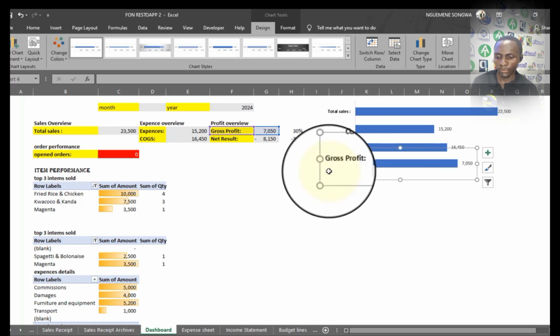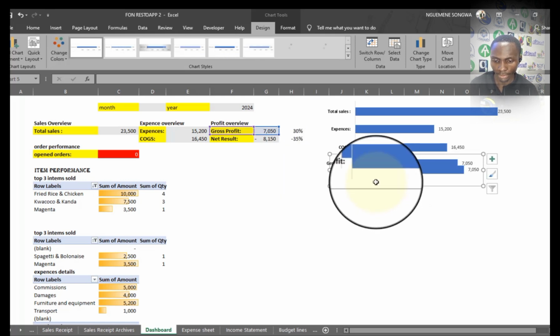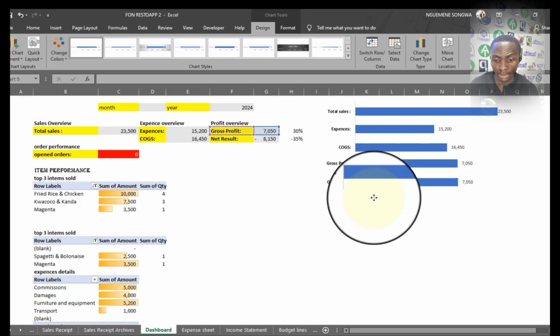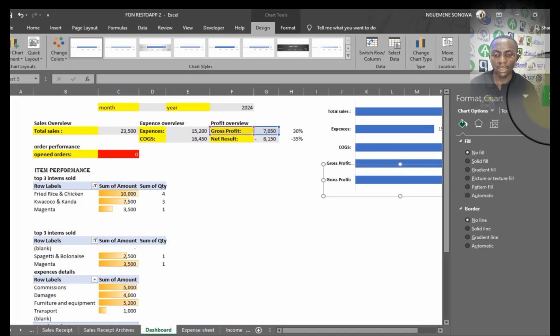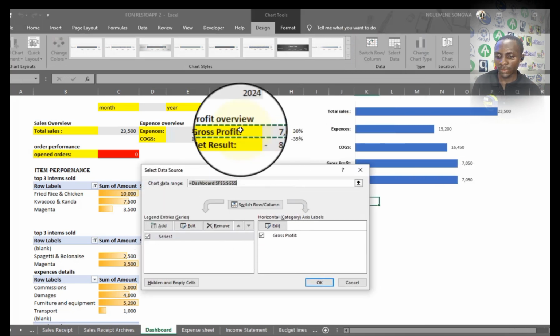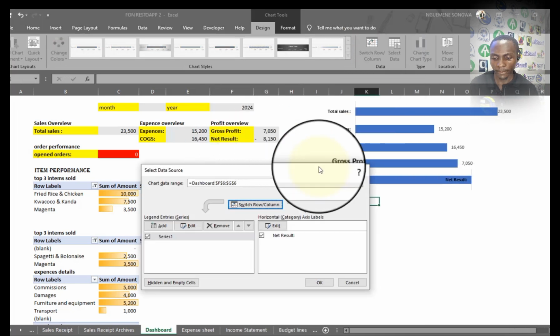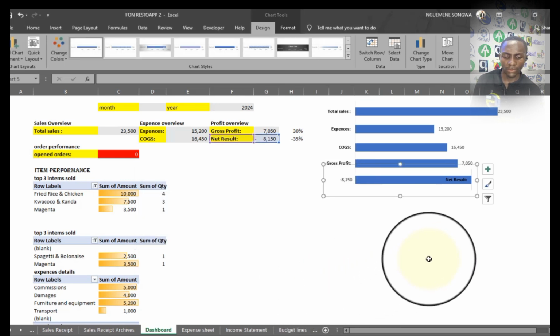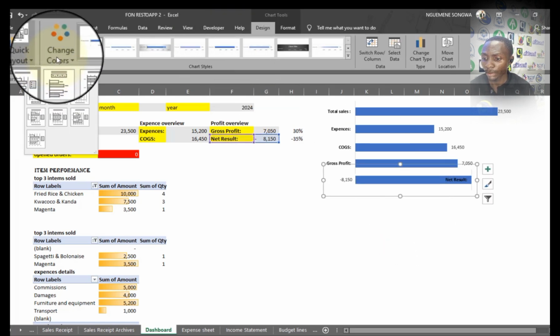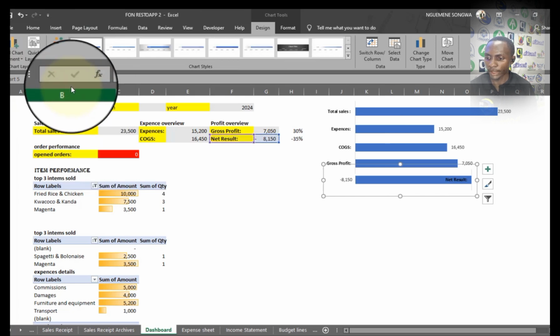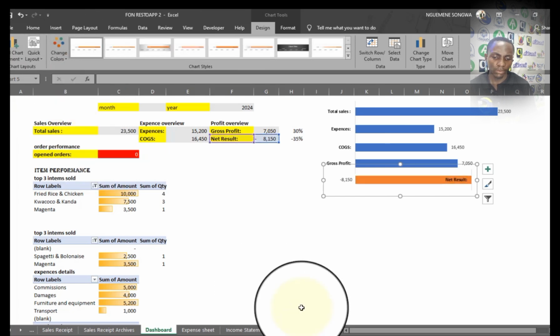And then here I'm going to duplicate it with Control plus D if I want. Then I double click on it. Now I get to select data and select net profit or net result. Net result is actually negative, so you actually move it backward. In terms of net result, I can change its own color. So here I can change colors, apply different colors. I can select something like this.